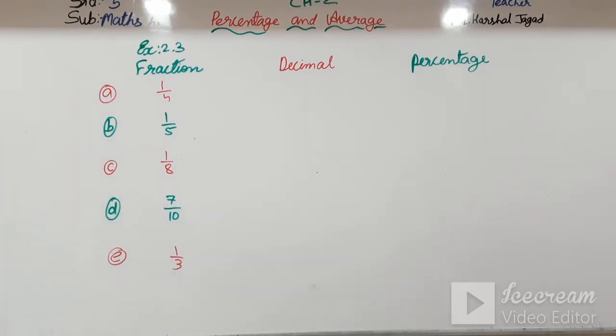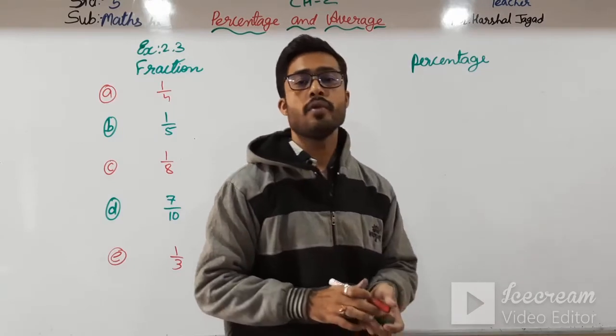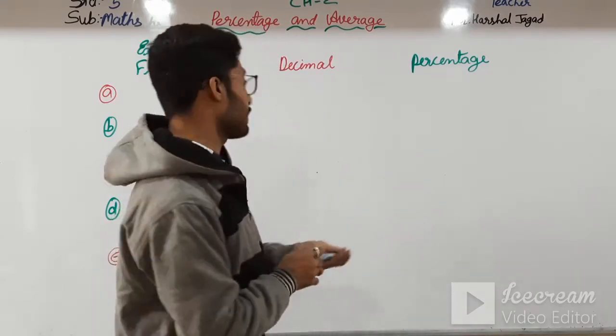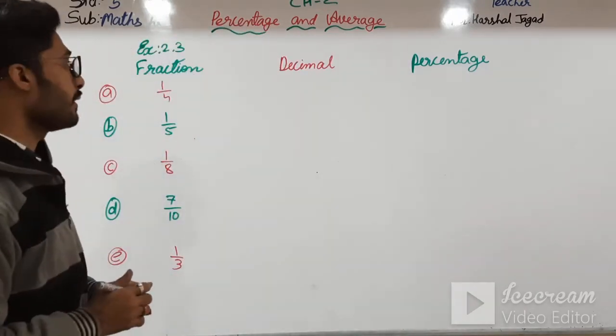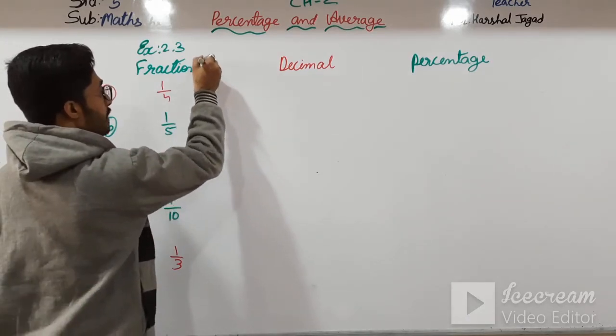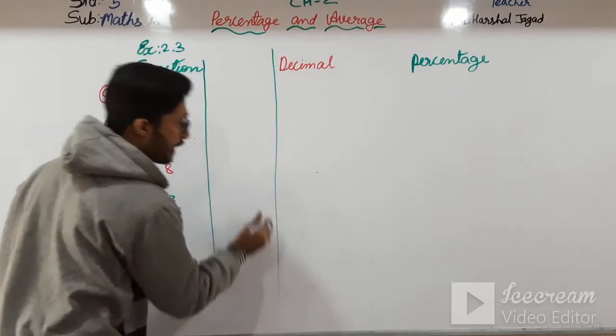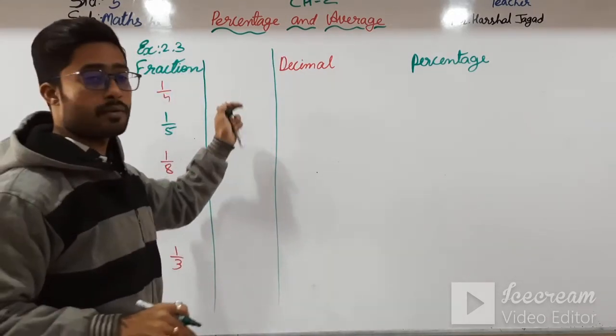So let us do this. First of all we have to convert this into decimal and then into percentage. I am just showing an easy way. I am taking a line here and here also, so I can do some of the work over here.